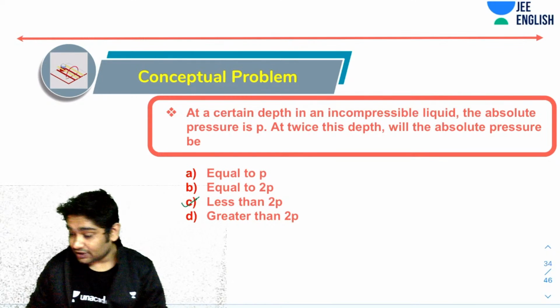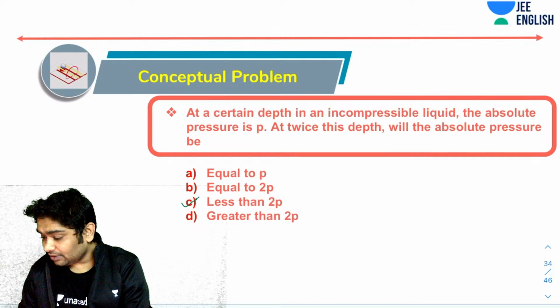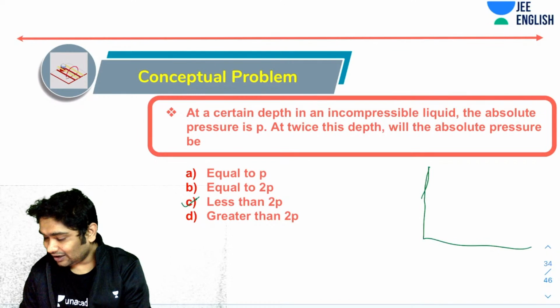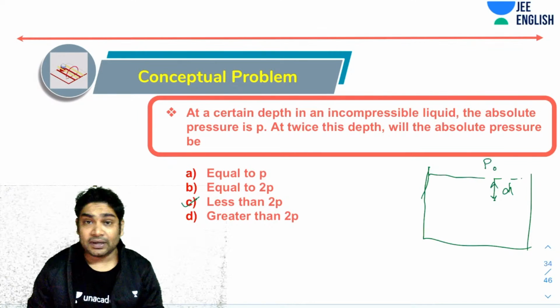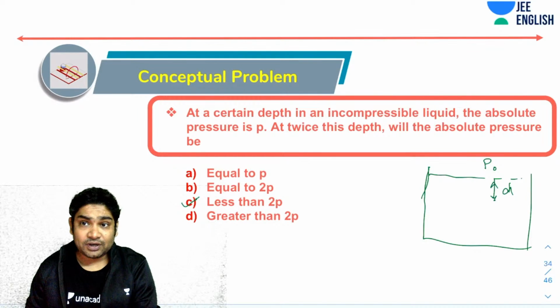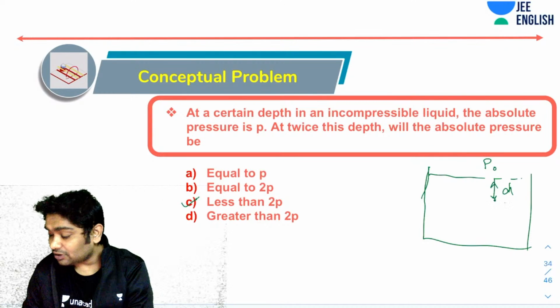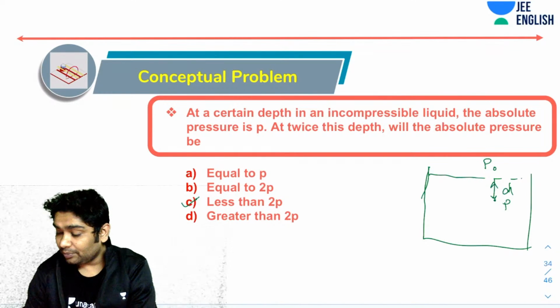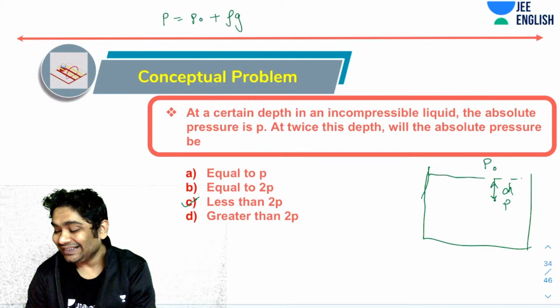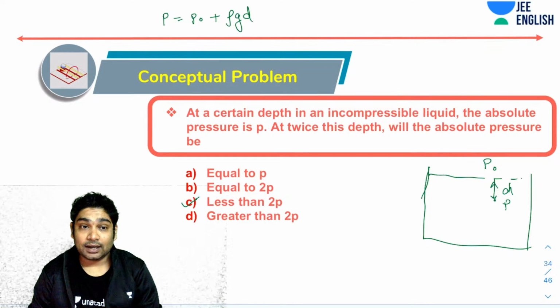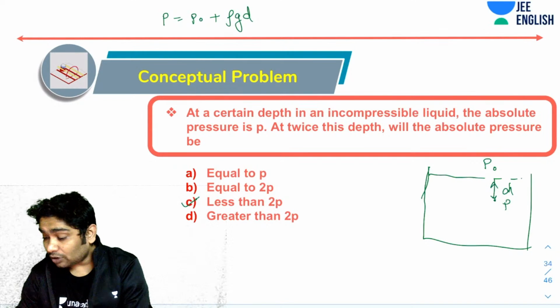See how. Follow this. So imagine there is a body of water. Now at a depth of D, the absolute pressure has been told to you as P. So if the external pressure was P naught at a depth D, what will be the absolute pressure? Can I say that P would be equal to P naught plus rho G D? Correct. Now, how about at a depth of 2D?